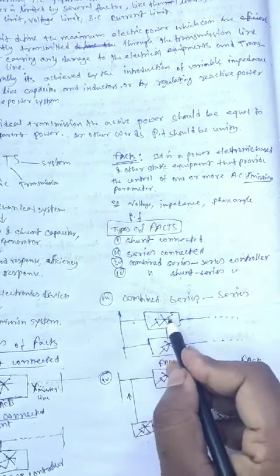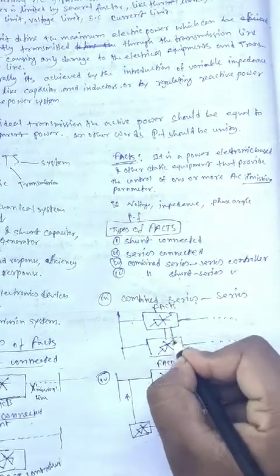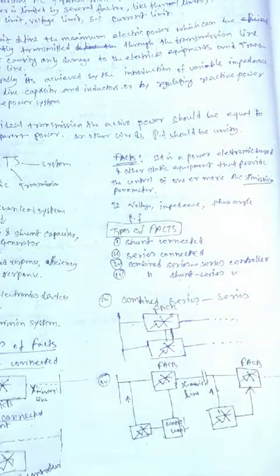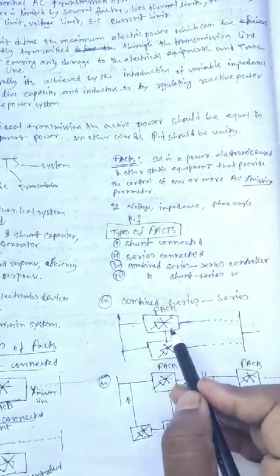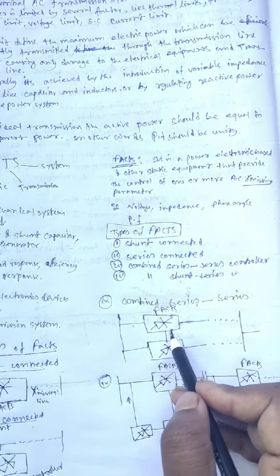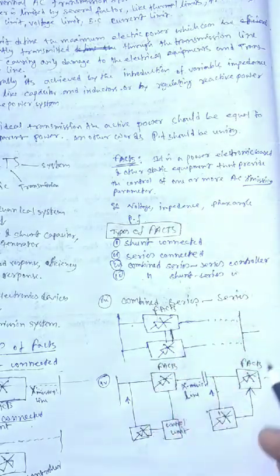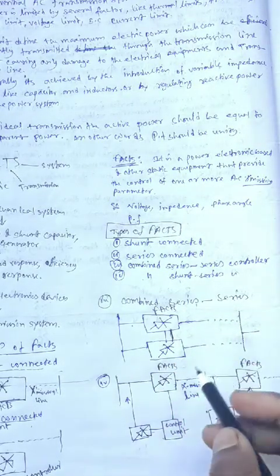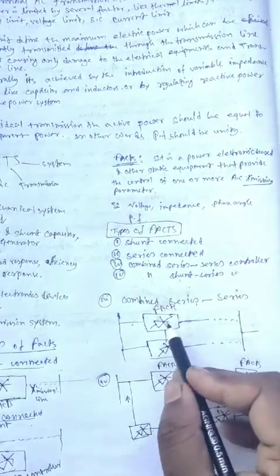Another is combined series. This one is a series FACTS, and this is also a series FACTS, and they are interconnected on the long transmission line. Also one thing to remember: FACTS is used above 250 km, but within 250 km we do not use FACTS. Here also combined series connected FACTS are used.